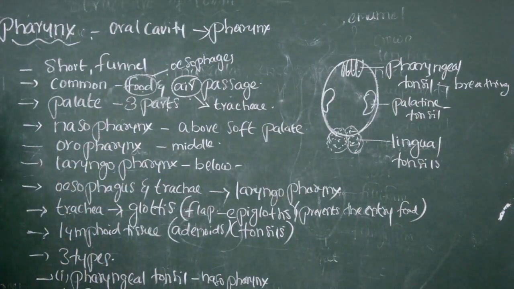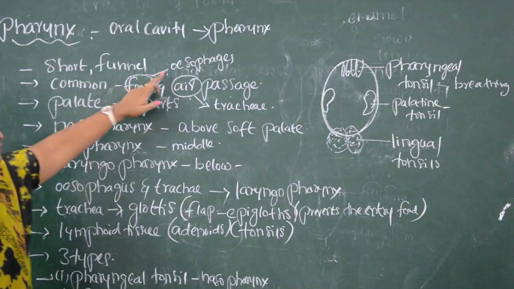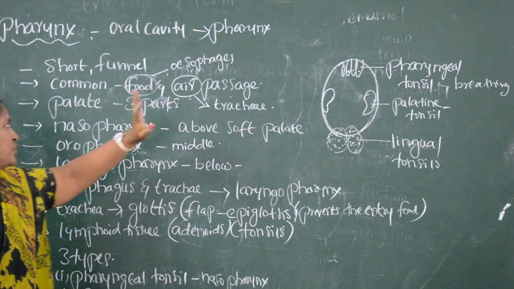These are the parts in the pharynx. Once again, children, the oral cavity leads to the next part called the pharynx. Pharynx is a short funnel-shaped chamber which is present soon after the oral cavity. Pharynx is a common chamber for both food as well as air passage. Food travels through the esophagus, whereas air passes through the trachea.